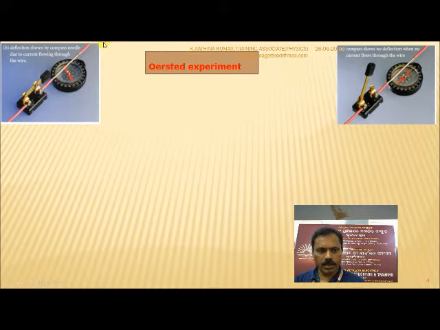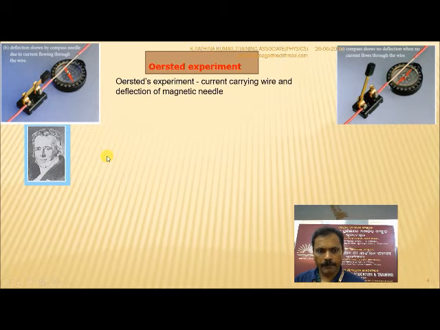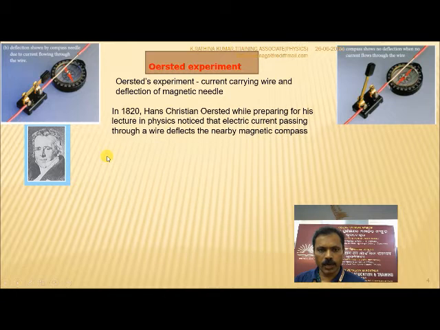A rod is taken and current is passed through it. Deflection is shown by the compass needle due to current flowing through the wire, and the compass shows no deflection when no current flows through the wire. That we have already seen. This is a photograph of the Ørsted experiment: a current carrying wire and deflection of the magnetic needle.